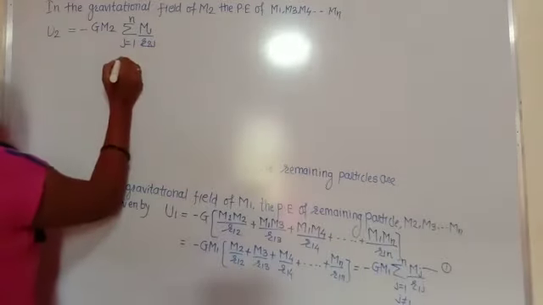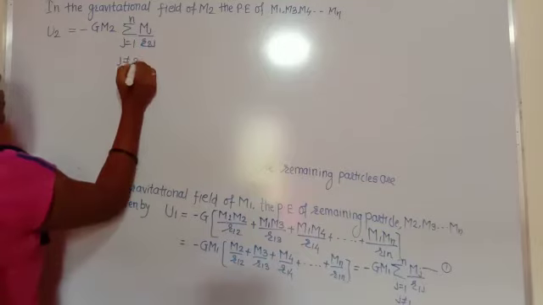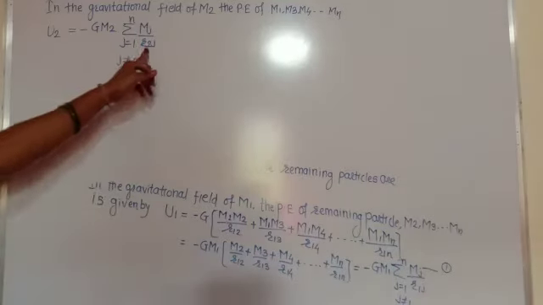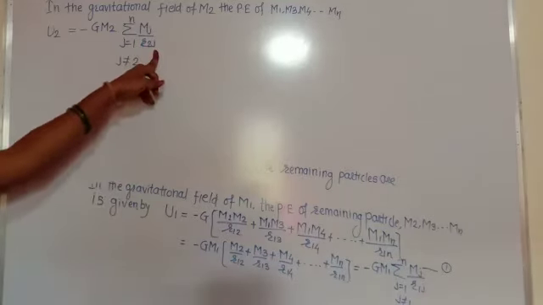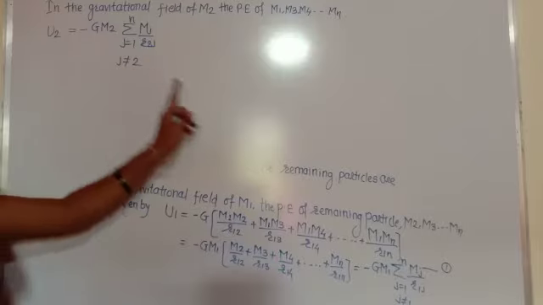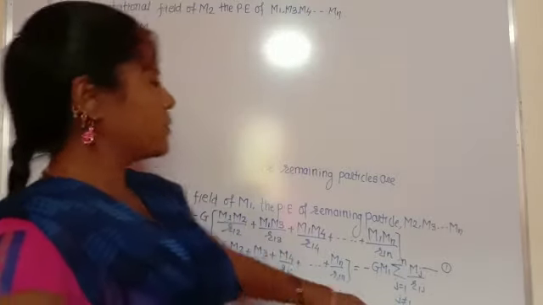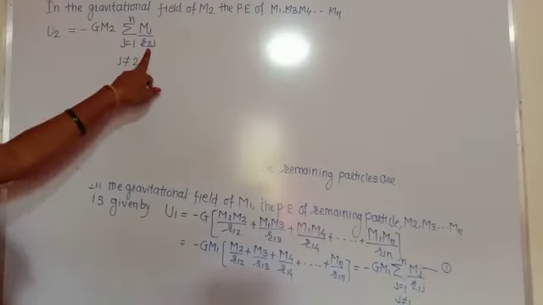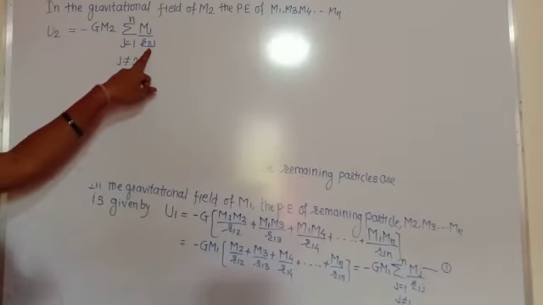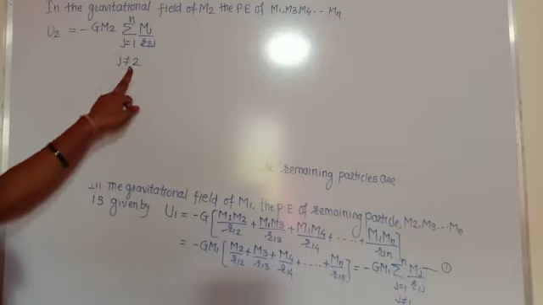Here j is not equal to 2, because the distance between 2 and 2 cannot be calculated. It means the distance from the second particle to the first particle, to the third particle, not second to second.